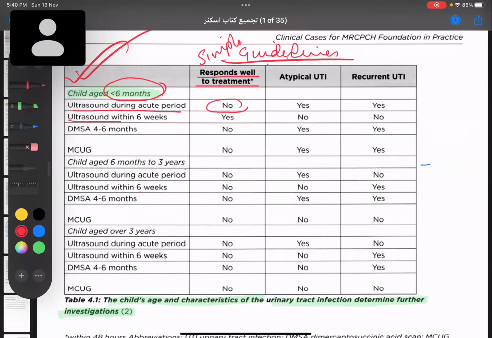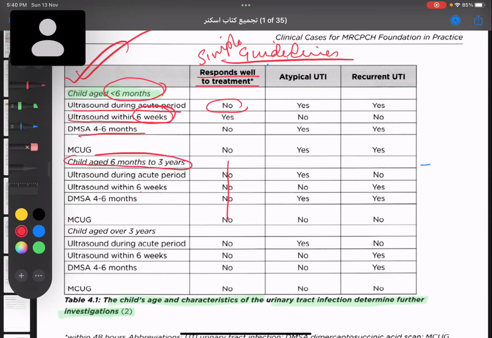But will need an ultrasound at 6 weeks. Along with that, a DMSA scan at 4 to 6 months. Sorry, nothing is needed, only ultrasound at 6 weeks. That's it. If the child has simple UTI, you do not need to do any investigation beyond 6 months. See, this is the child from 6 months to 3 years, no investigation.